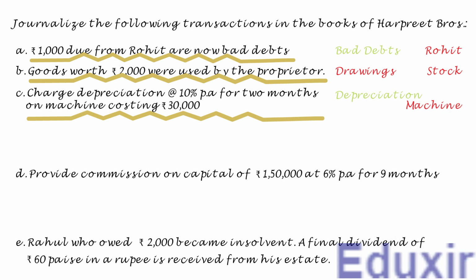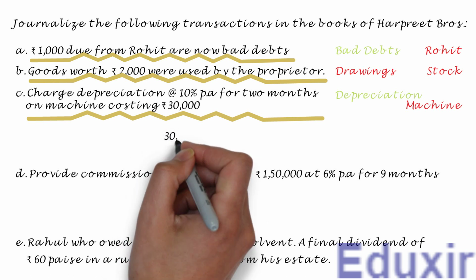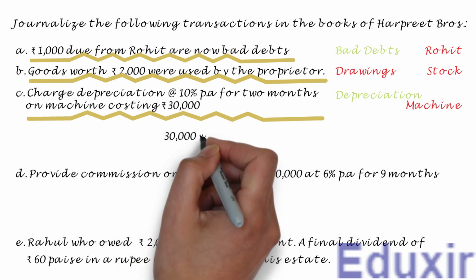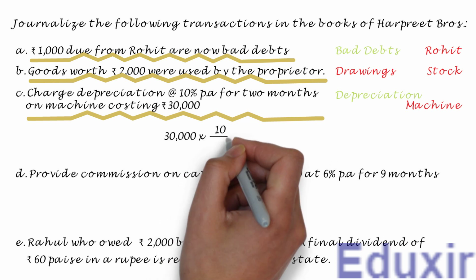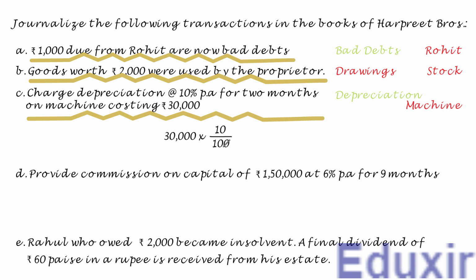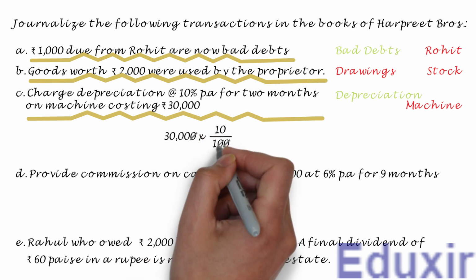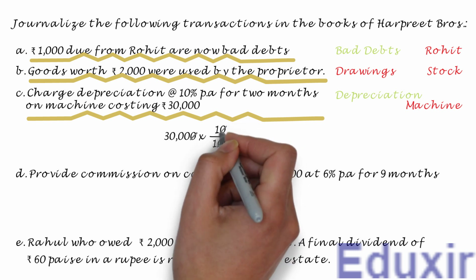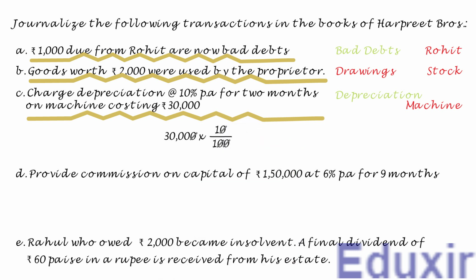To find the actual depreciation, let us first calculate the annual depreciation. As the depreciation is 10%, to get the annual depreciation, multiply 30,000 with 10 by 100. Let us cancel 0 in 100 and 0 in 30,000. Let us now cancel the other 0 in 100 and the 0 in 10. This is the depreciation for 1 year or 12 months.